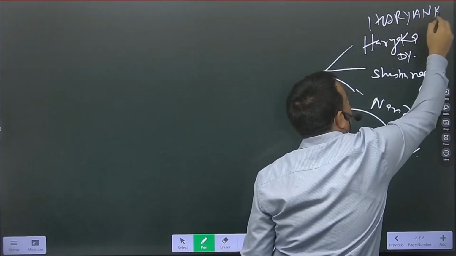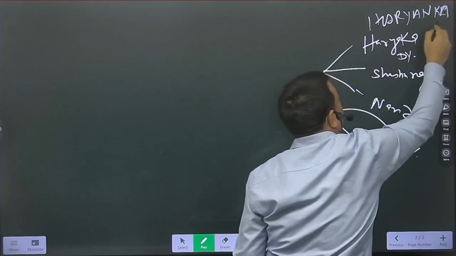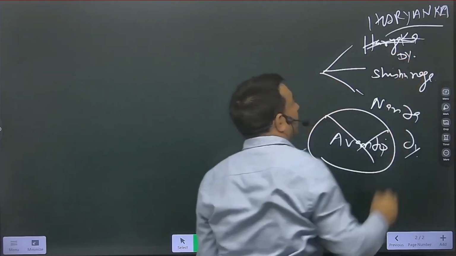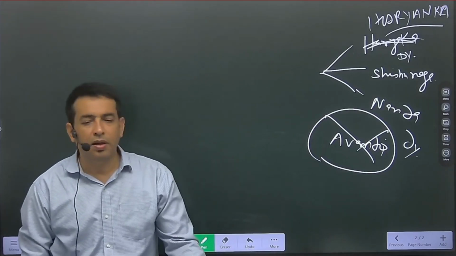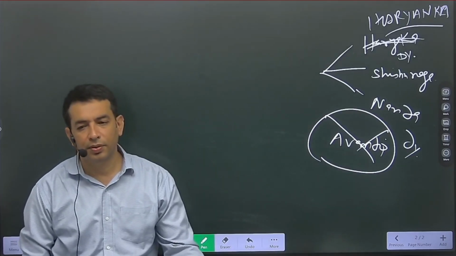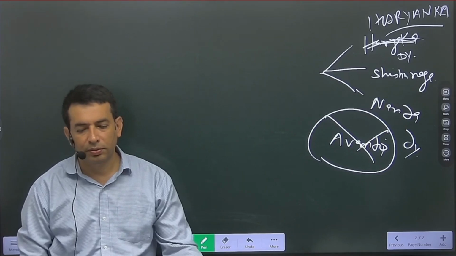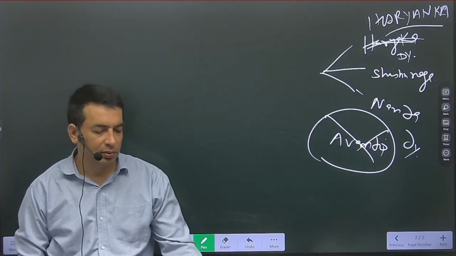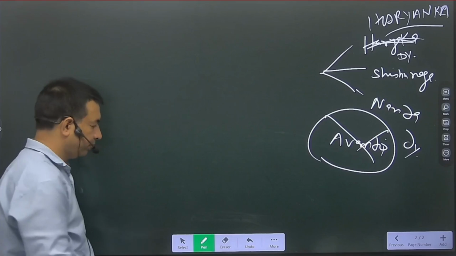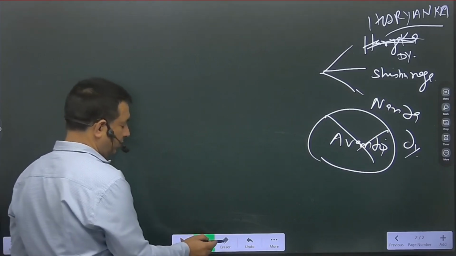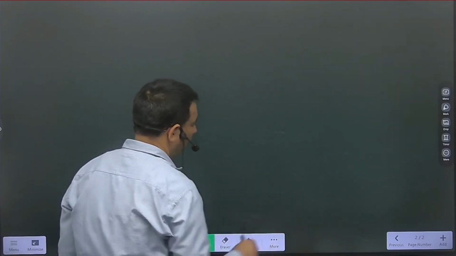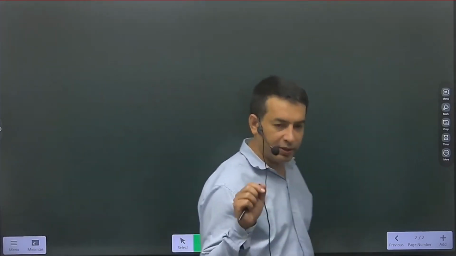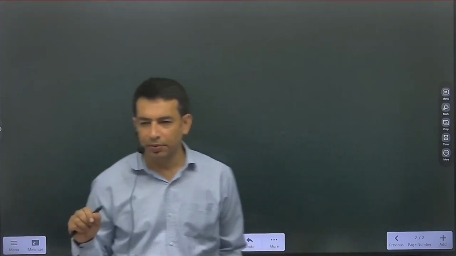Haryanka dynasty, Shishunaga dynasty and Nanda dynasty. And all dynasties have 2 or 3 prominent rulers. So you have to know something about them.